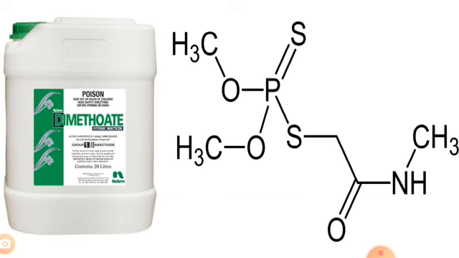Properties: it is a yellowish liquid soluble in organic solvents. So what are the uses of this dimethoate? Because of its water solubility, it has proved especially useful as a persistent systemic for fruit larvae.